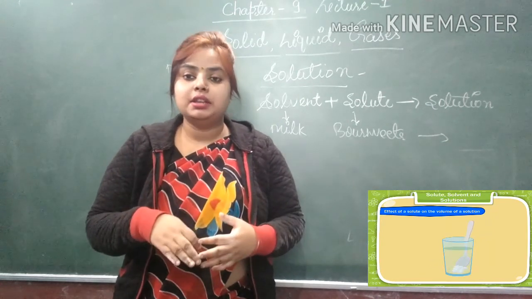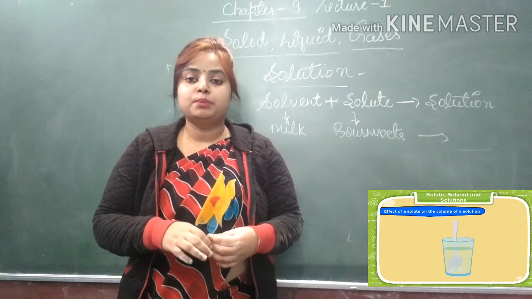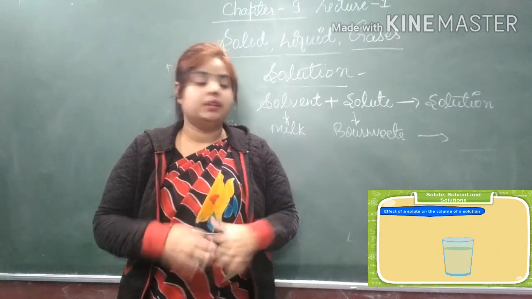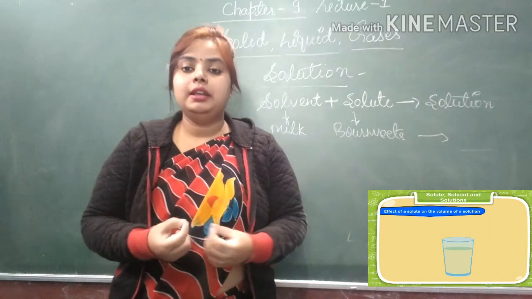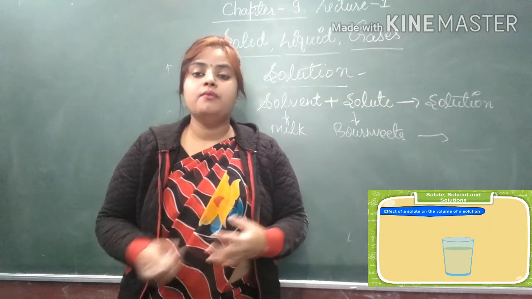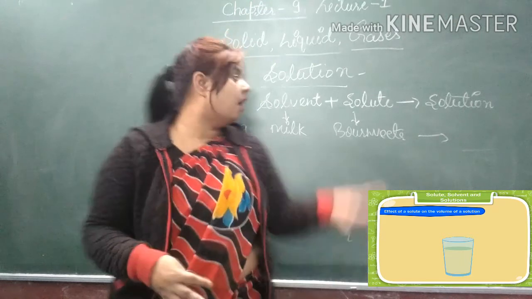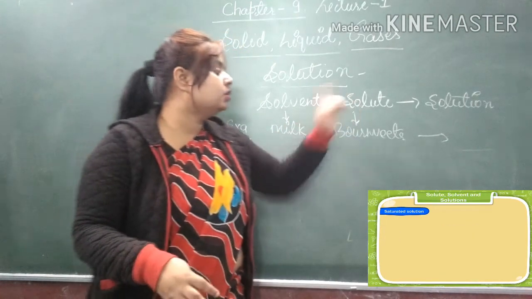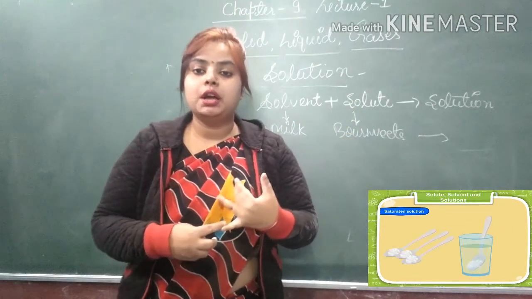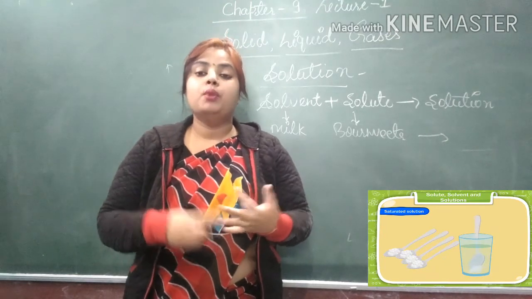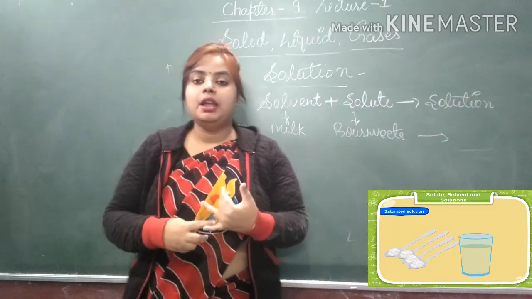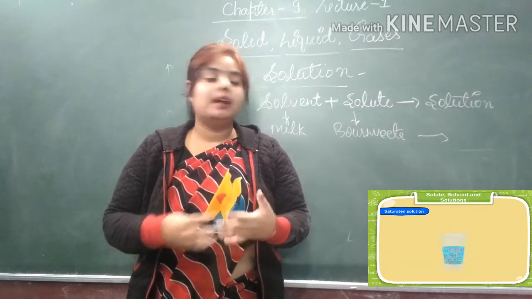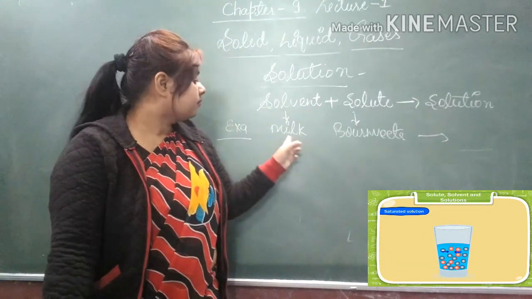are mixed by a stirring rod or by a spoon, that is the solvent. What is solute? Anything in a solid form that we mix in a solvent is the solute. Like sugar and salt, both are solutes, and water, milk and juice are solvents.